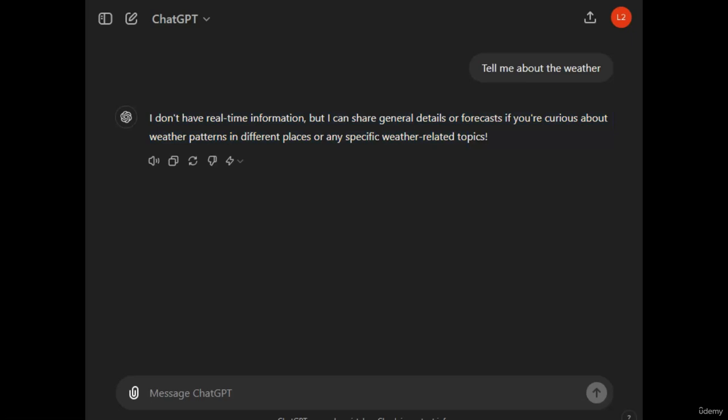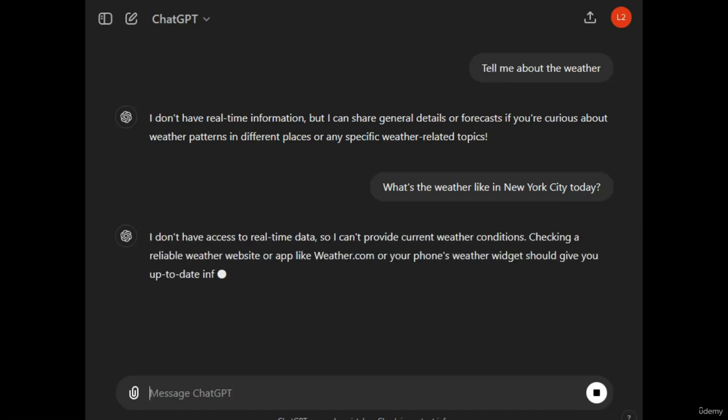We'll try, what's the weather like in New York City today? It says, I don't have real-time access to data, but I can provide current weather conditions. Checking a reliable weather app or website like weather.com or your phone's weather widget could give you up-to-date information. Since ChatGPT can't give real-time updates, let's refine the prompt to get more useful information about typical weather patterns. Let's ask a more detailed question. Can you describe the typical weather in New York City during July?